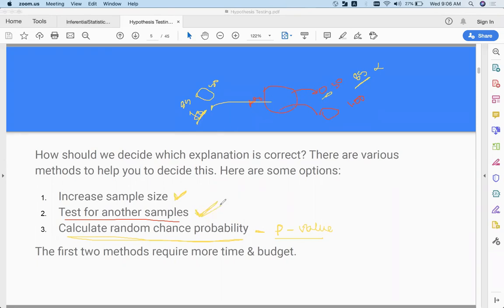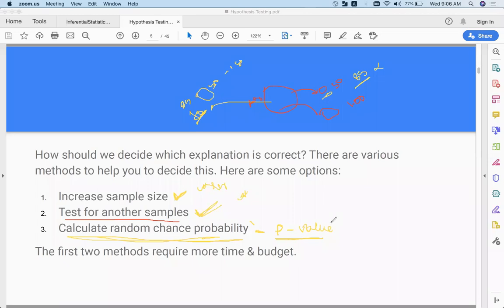Or you can say, Mani, your sample is small, 50. Let me make it 100 or increase it to 150. Still, if it is 85, then you can say maybe everyone is extremely smart there, and they are getting a lot of good marks. That is also possible. Now, this is what happens in real life. These two options are costly in terms of money and time. So what people do is they calculate the random chance probability. They calculate the p-value associated with this.